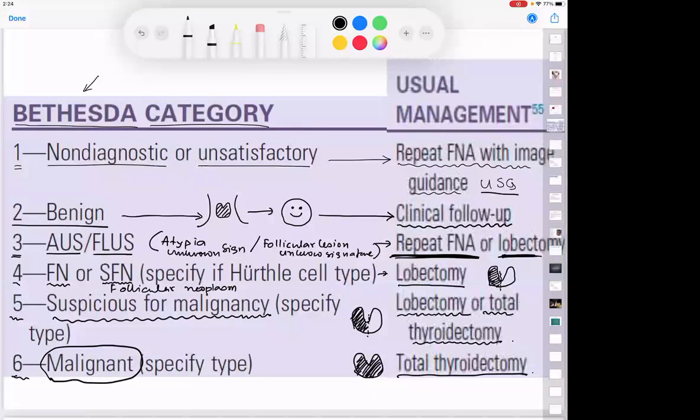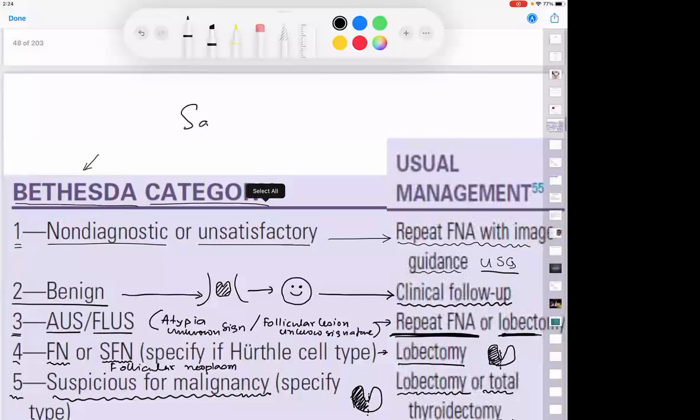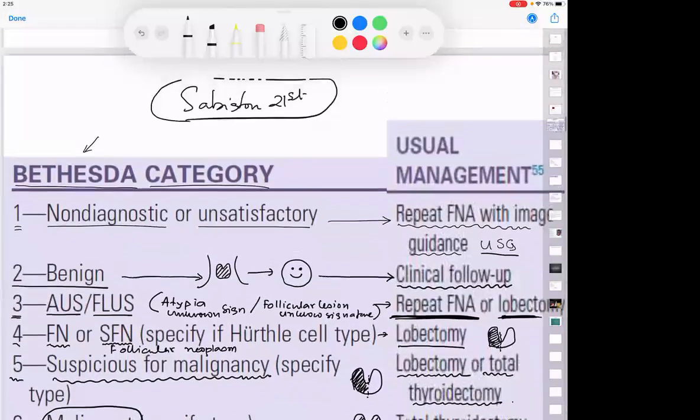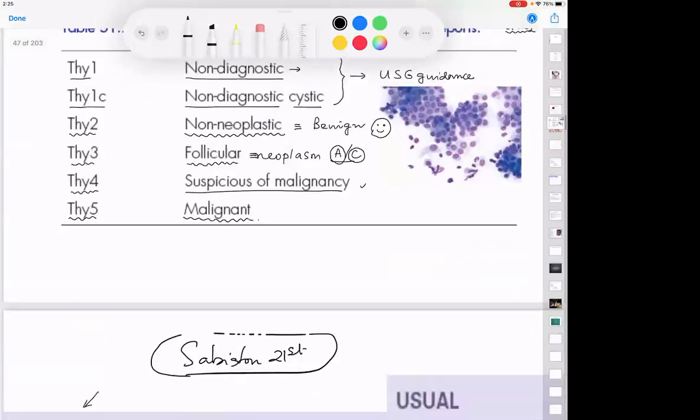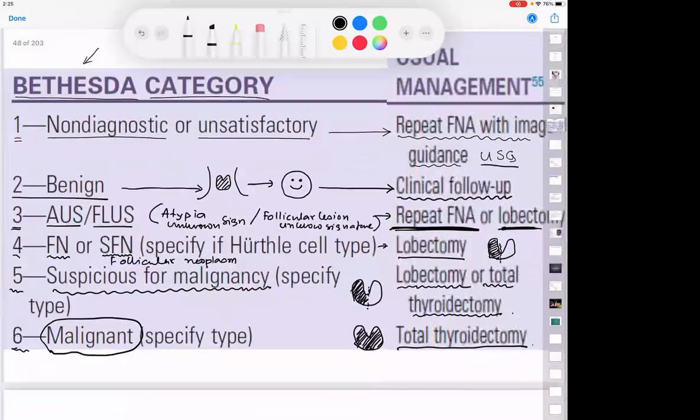So have I made you understand up till this? Yes, sir. Has everyone written up till this? Yes, sir. Good. This is a table from your book, the Sabiston 21st, the latest edition, which many books and libraries still do not have. But in your MCQ tenure, you are going to have this as your background reference for all things. So this table is from the Bailey 27th and this is from the Sabiston 21. So this is what you are required to know.